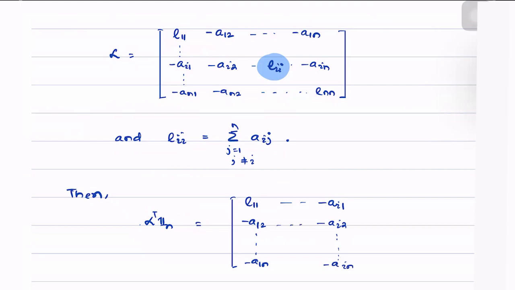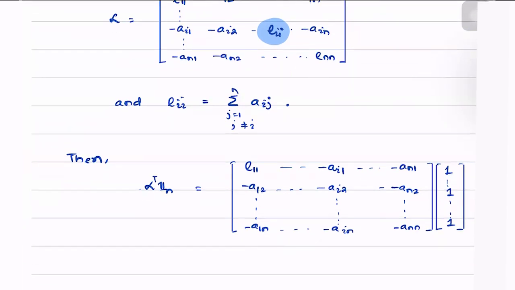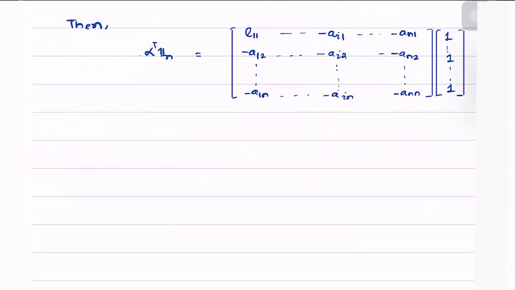And similarly, the last column is equal to minus An1, minus An2 going up to minus Ann. And now we multiply this with the vector of all ones. So what do we get here?